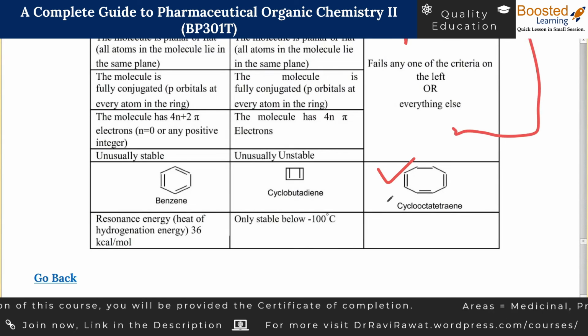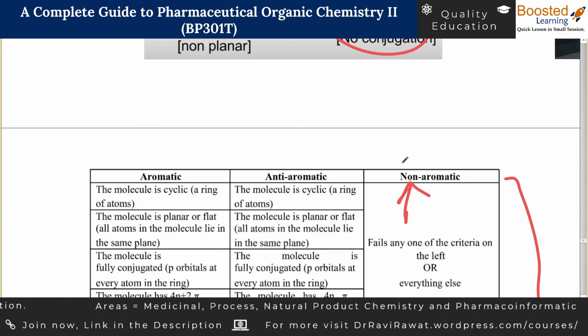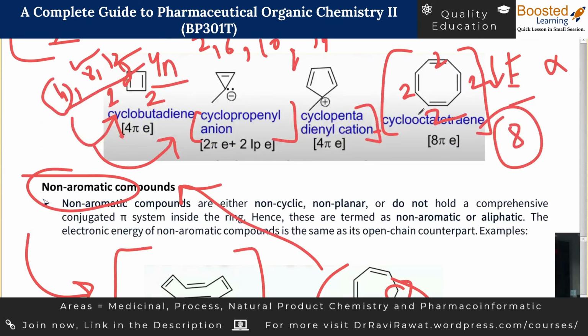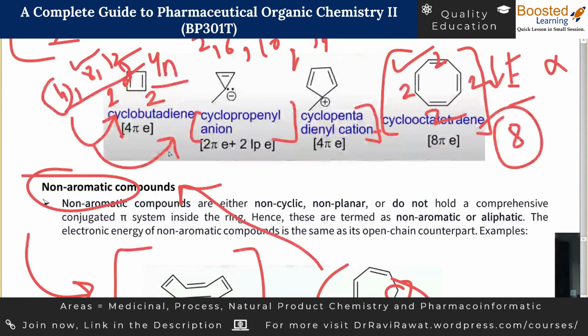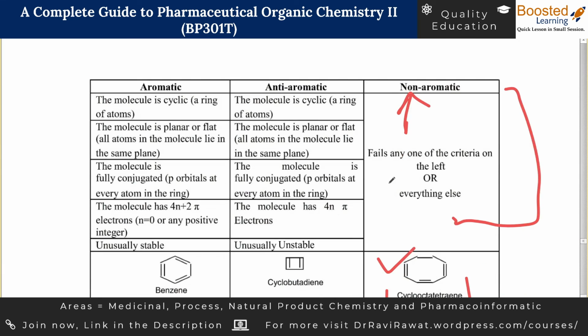A good example is cyclooctatetraene. If somebody is asking you whether cyclooctatetraene is planar, then should it be anti-aromatic? The answer is yes. If it is planar, then it should be anti-aromatic because the electron count would be 8, and 8 fits the criteria of anti-aromatic compounds. But if it is not planar, then it is non-aromatic. So you have to pay attention to this thing.